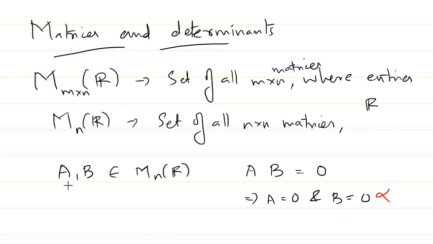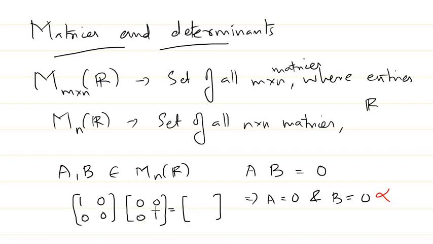So for those who don't know the examples, you just take a small case. You take two matrices from M_2 of R. This is our A, and you take this as our B matrix, and if you multiply these two matrices, can you see what you get? You get 0, 0, 0 and 0, right? That means if you multiply two non-zero matrices A and B and you get a zero matrix, this is in fact our zero matrix. It's a notation we are using here: big zero means the zero matrix containing all entries as zeros. So this is very clear, right?